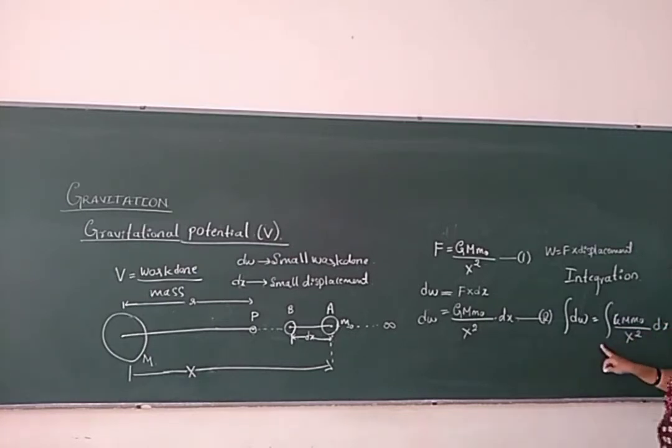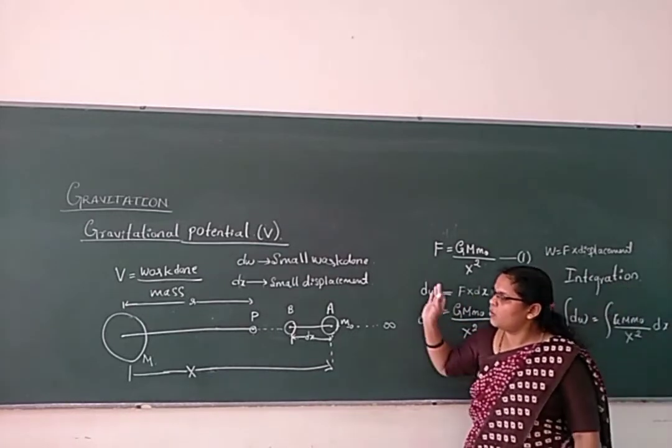Now, this is a definite integration, from one range to another range.